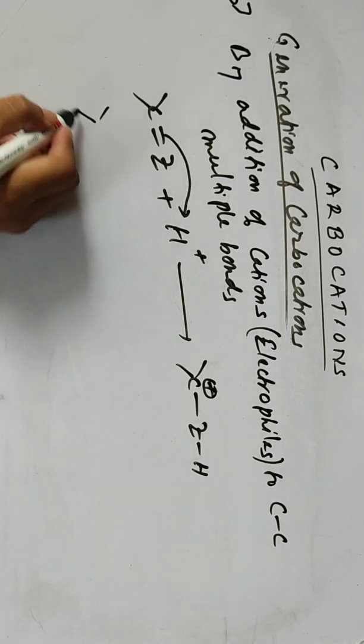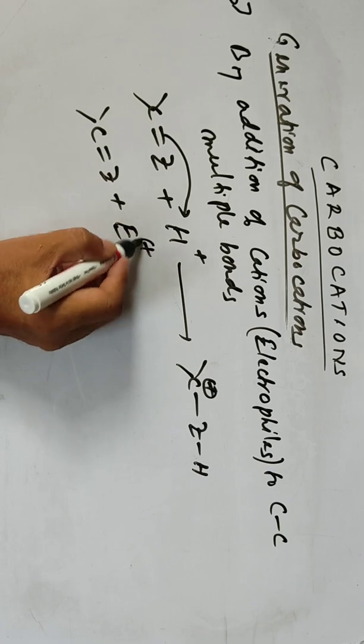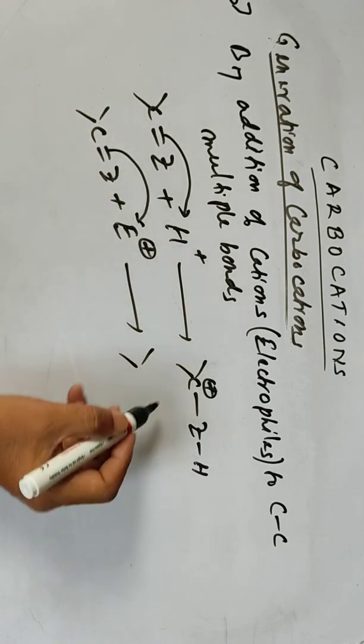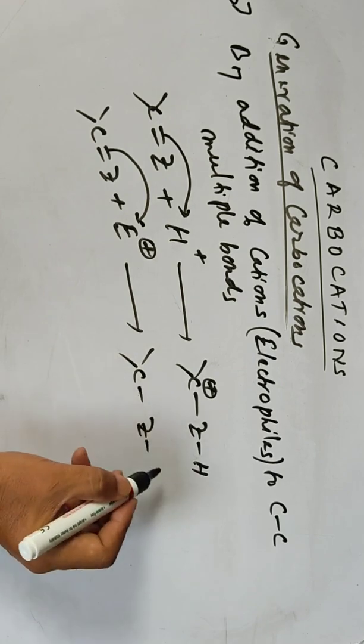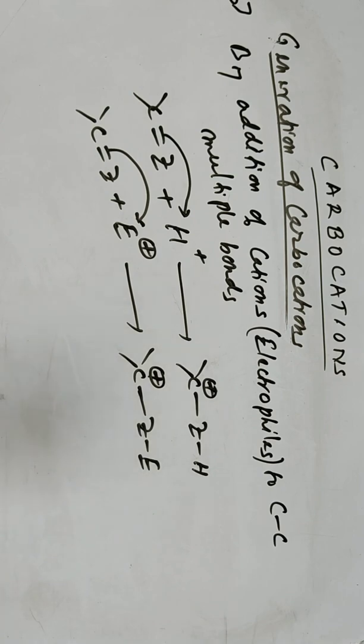Any electrophiles or cations can react, so you can have the electrophile E here and a positive charge here. So this is another way of generating carbocations: by addition of cations or electrophiles to carbon-carbon multiple bonds.